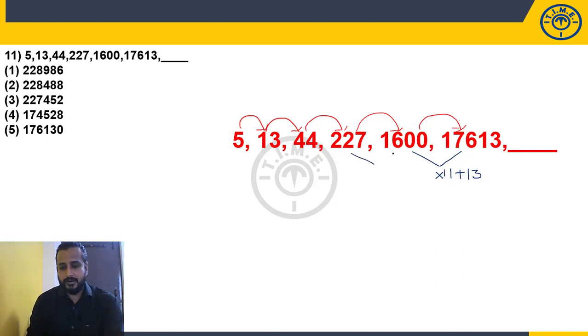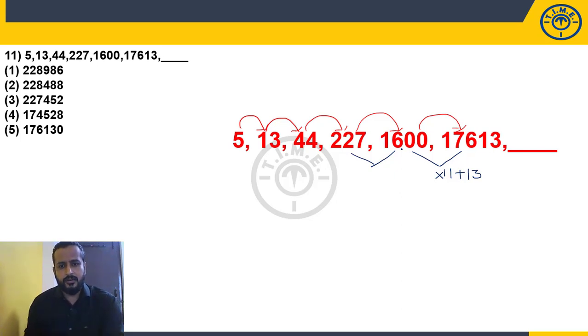Okay, let's see 227, 1600. Maximum how many times? 8 times. If it is 8 times, it will go more than 1800, right? Because 200 times 8 is 1600, 27 times 8 is again around 200, so it will be almost 1800. But the number is 1600 only.